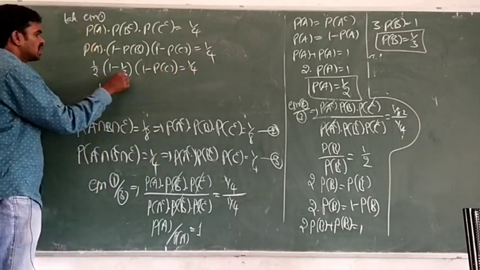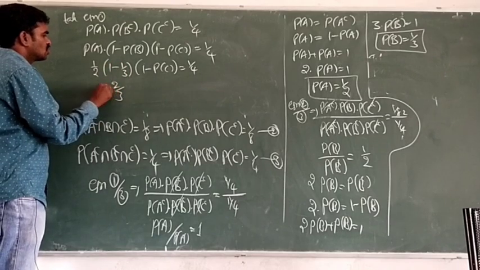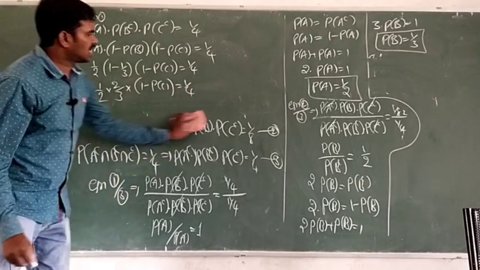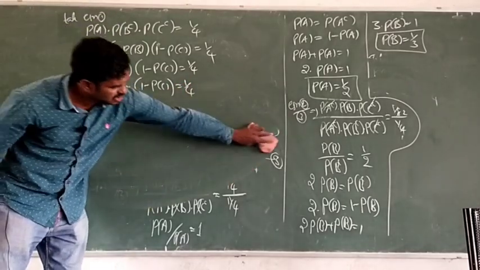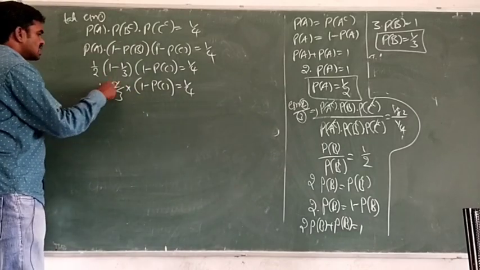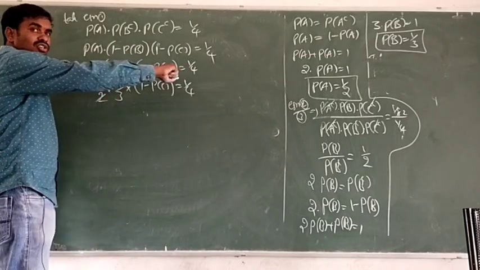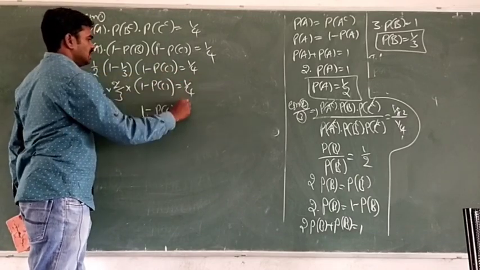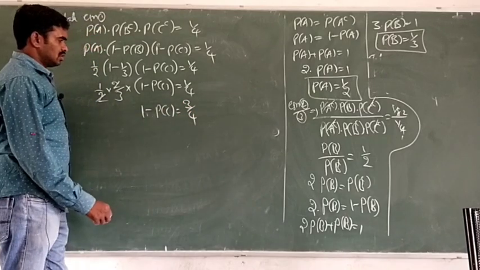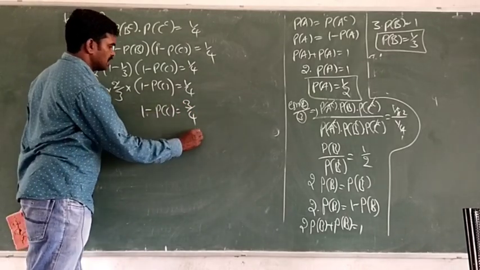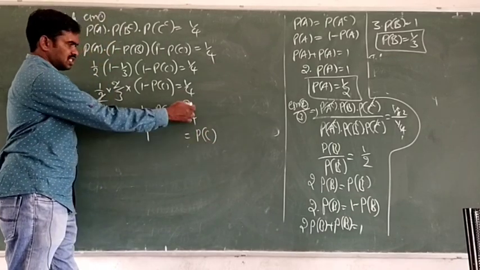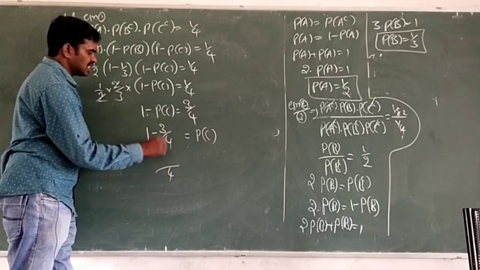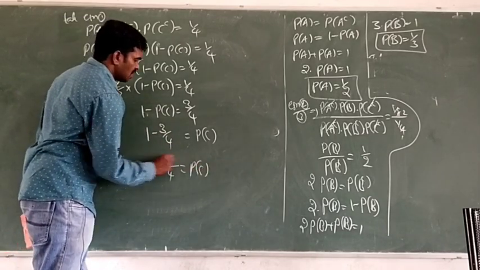See, 1 by 2 into, 3 minus 1 becomes 2 by 3, into 1 minus probability of C is equal to 1 by 4. So then you just simplify this, we get the answer. 2 cancels, 1 by 3 is there, send it to the right side, it goes to the numerator. So 1 minus P of C is equal to 3 by 4. Minus P of C, send right side becomes plus P of C. 1 is equal to 3 by 4 plus P of C, bring left side becomes minus 3 by 4. Now 4 is the LCM, 4 minus 3 becomes 1 by 4. So what is P of C?